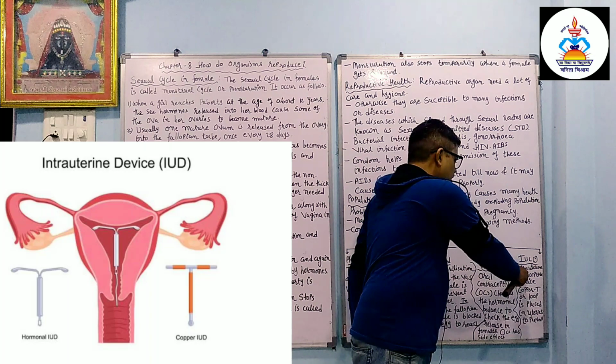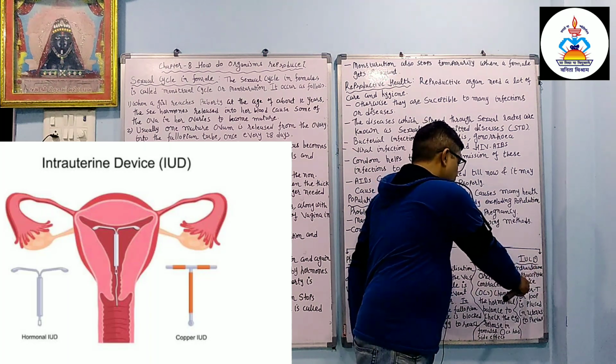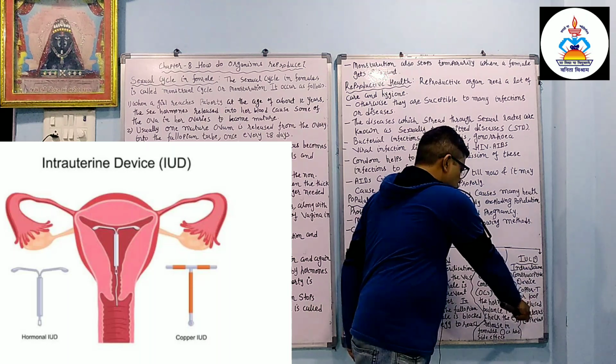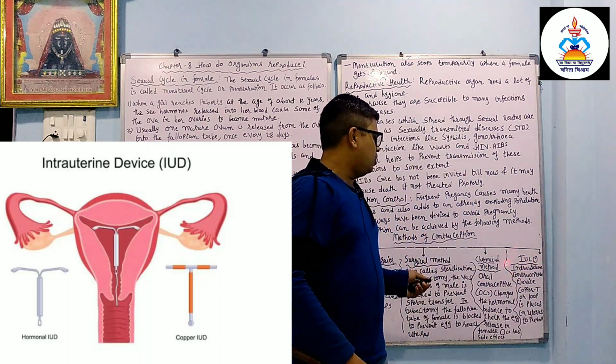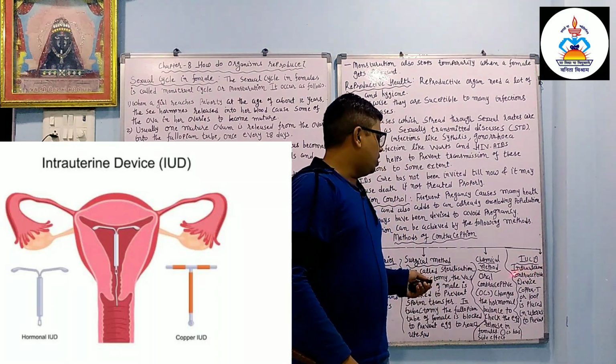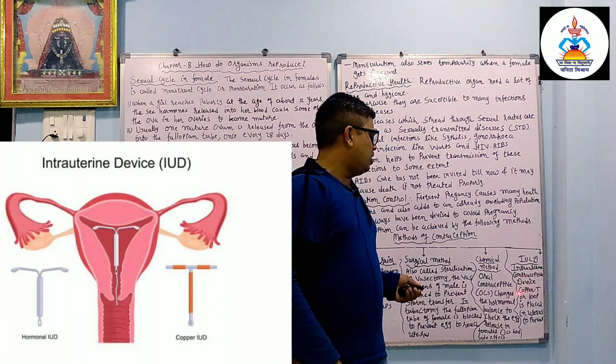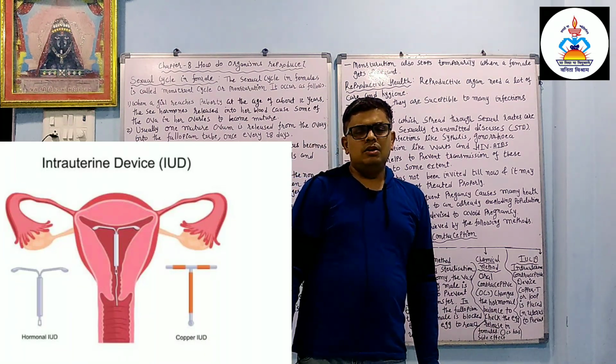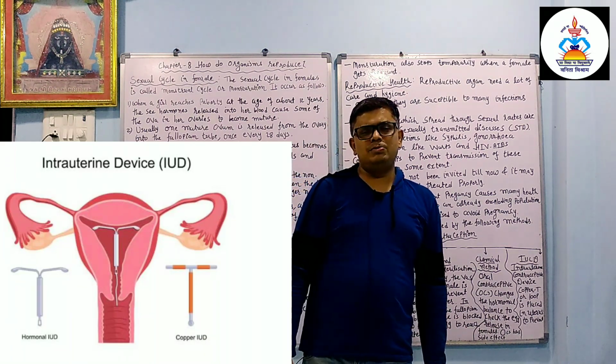IUCD, that is intrauterine contraceptive device. Copper or a loop is placed in the uterus to prevent pregnancy. So this is all about today's portion.